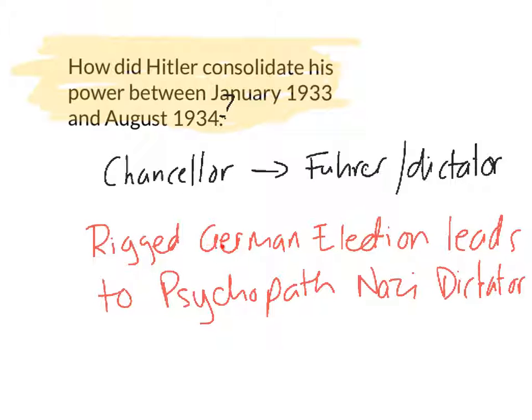That general election of March 1933 saw the Nazis win 44% of the vote. Now, Hitler had hoped to get at least 50% of the vote. However, he joined with another party, and that gave him a small majority in the Reichstag, enabling Hitler now to pass really any law that he likes.